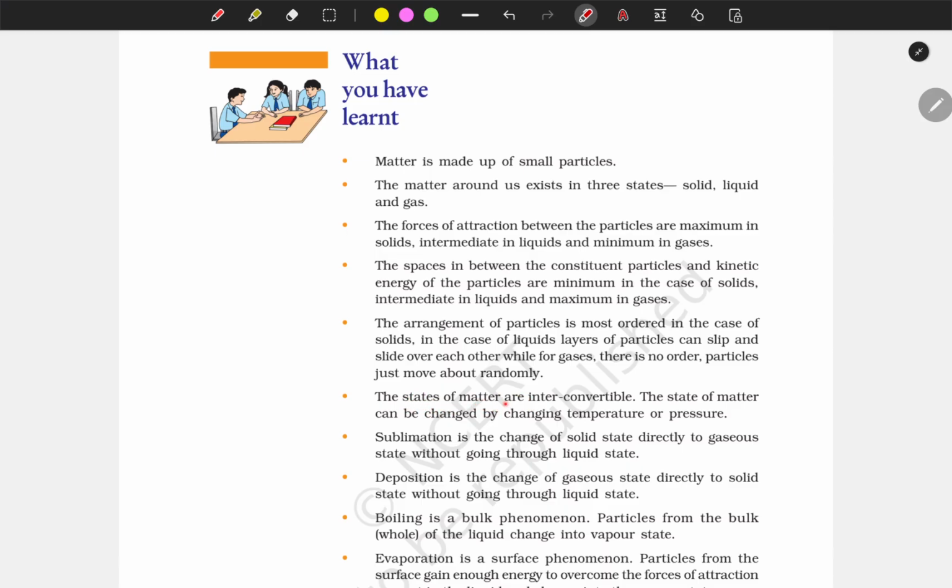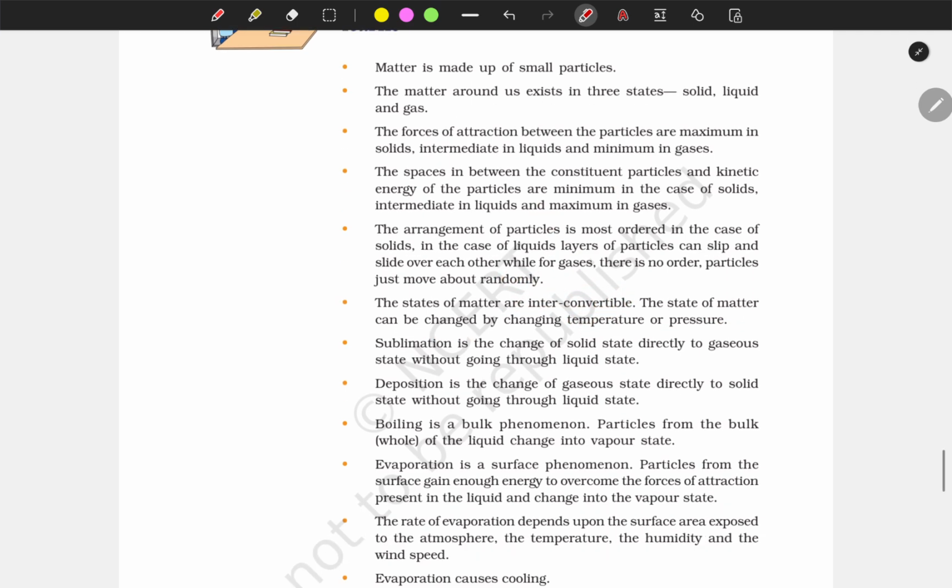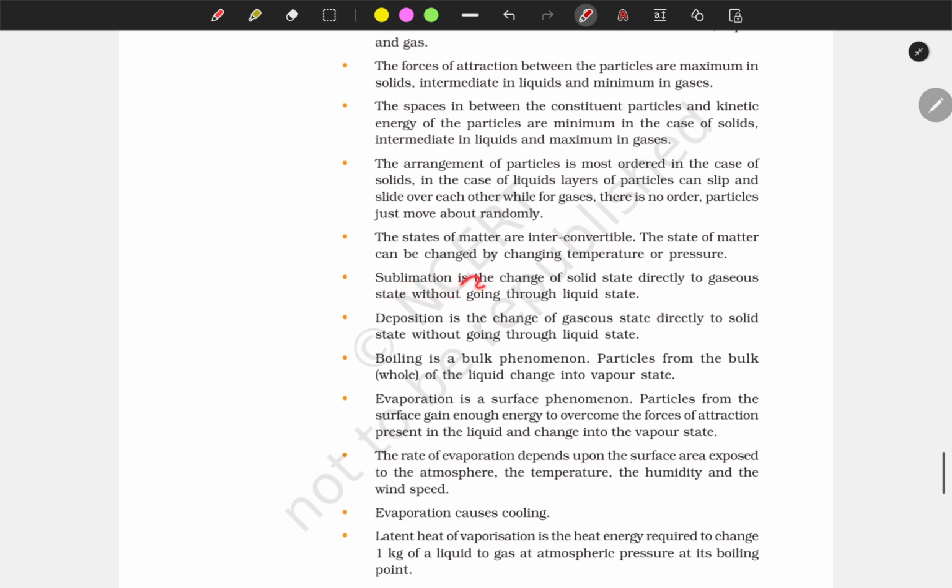The states of matter are interconvertible. The state of matter can be changed by changing temperature or pressure, as I discussed just before. Sublimation is the change of the solid state directly to the gaseous state without going through the liquid state. Deposition is opposite to sublimation, where the gaseous state directly converts into the solid state. No liquid state is there.